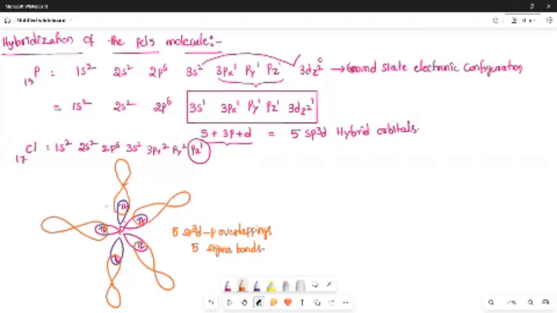So intuitively the structure will be phosphorus with chlorines around it. These three chlorines in equatorial positions produce a trigonal planar arrangement, and two chlorines are present in axial directions.